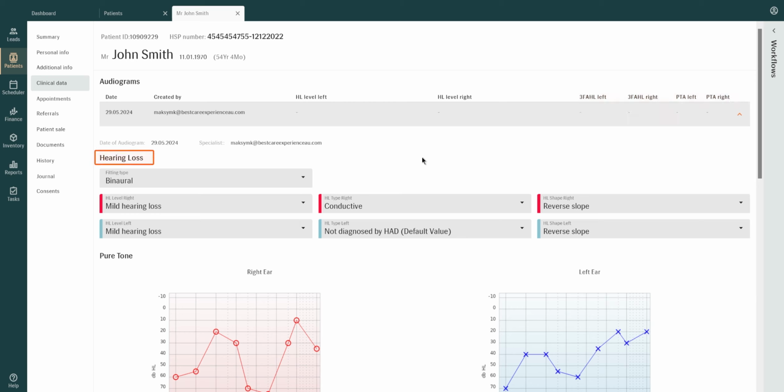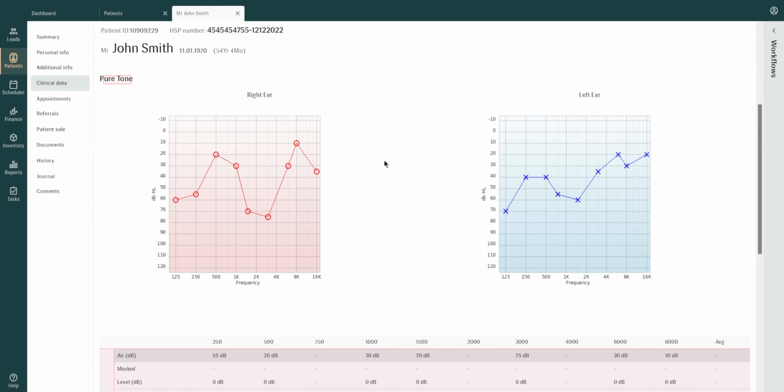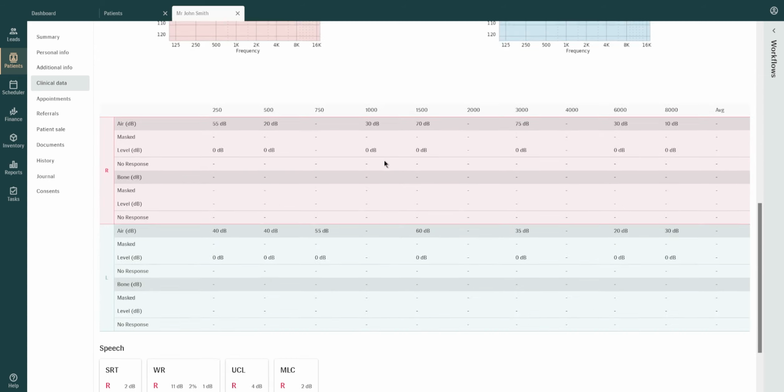Under Hearing Loss, AI-generated suggestions based on audiogram results are provided for hearing loss categories. These selections are adjustable and intended for informational use only. For pure tone audiograms, the audiogram itself and test results are view-only and cannot be modified. It's important to point out, the plotted symbols conform to the regional standards applicable in your country.